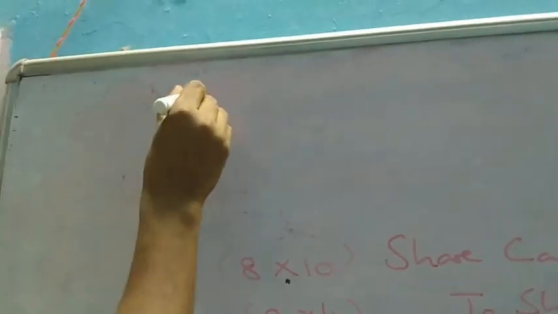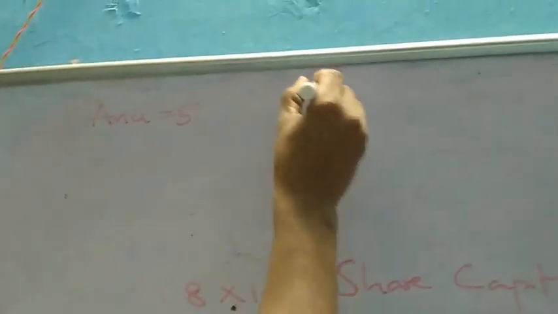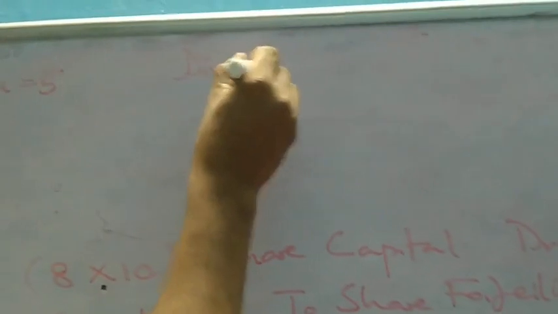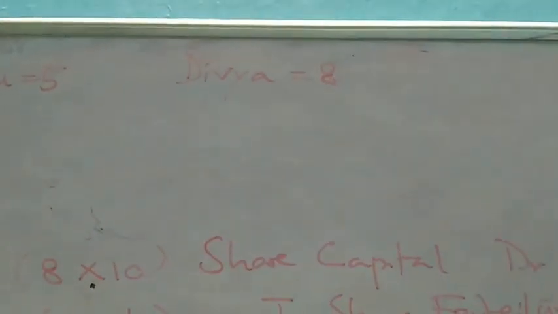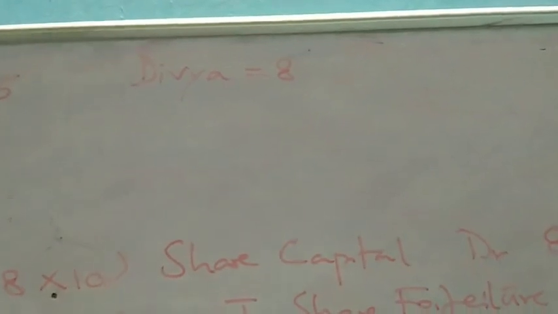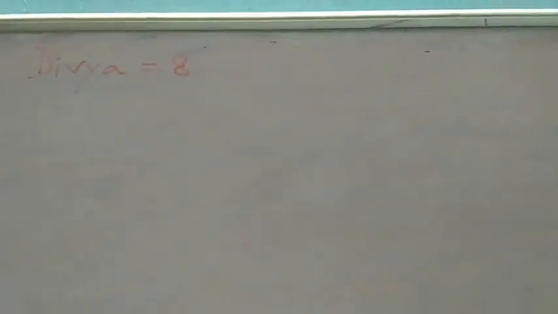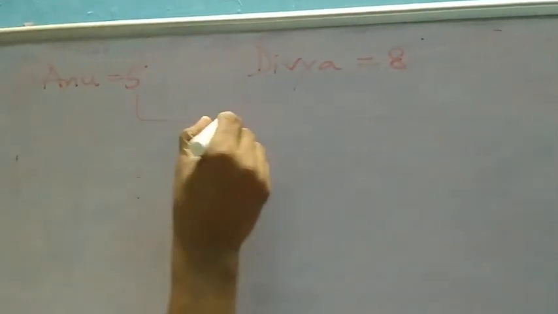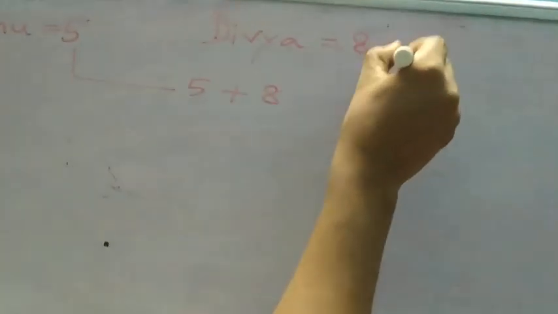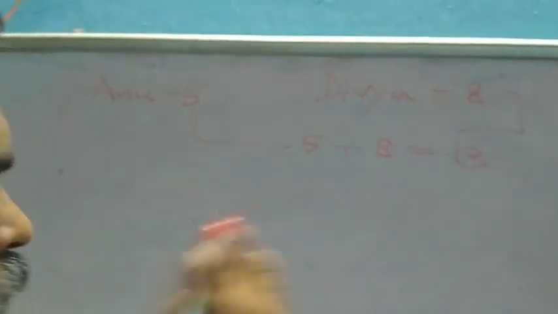Then at the time of reissue, you have to understand, Anu got 5 shares, Divya got 8 shares. Total we have got 5 plus 8 is equal to 13. Out of that we are issuing only 10 shares at rupees 9.